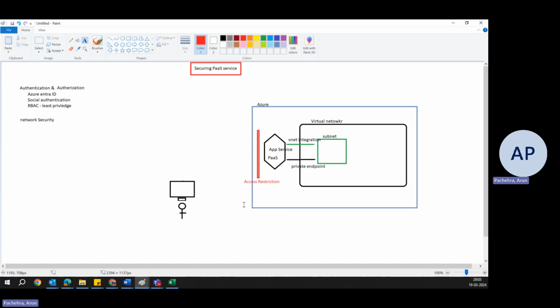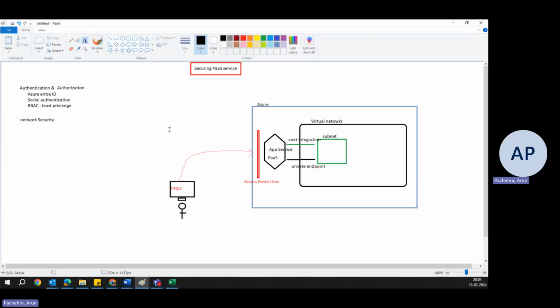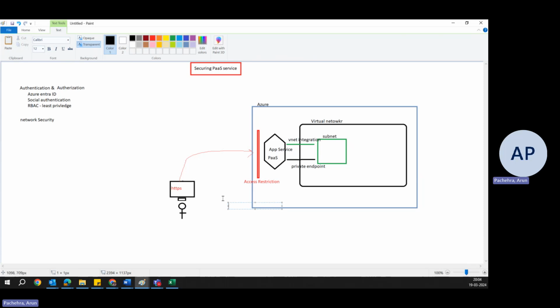Now this gentleman sitting here, the bald guy, he's still trying to access app services. Suppose this guy has the access to the app services. What do we want? We want this guy to access this service on HTTPS only. We don't want this guy or anyone else to access on HTTP.